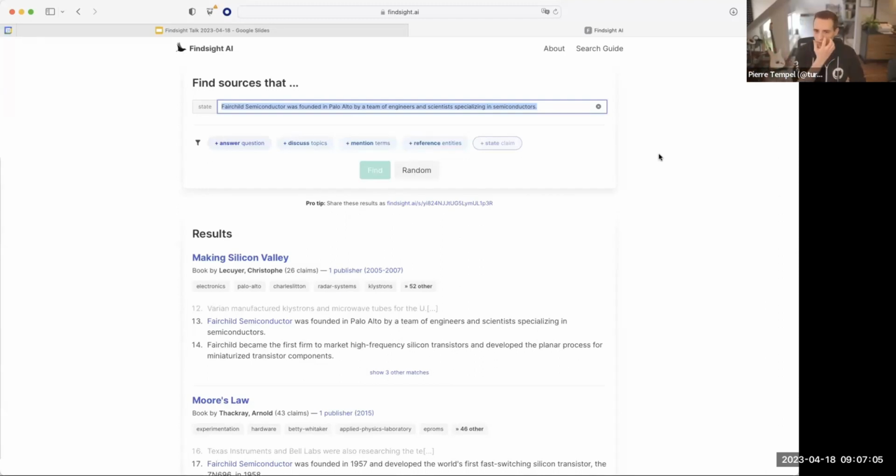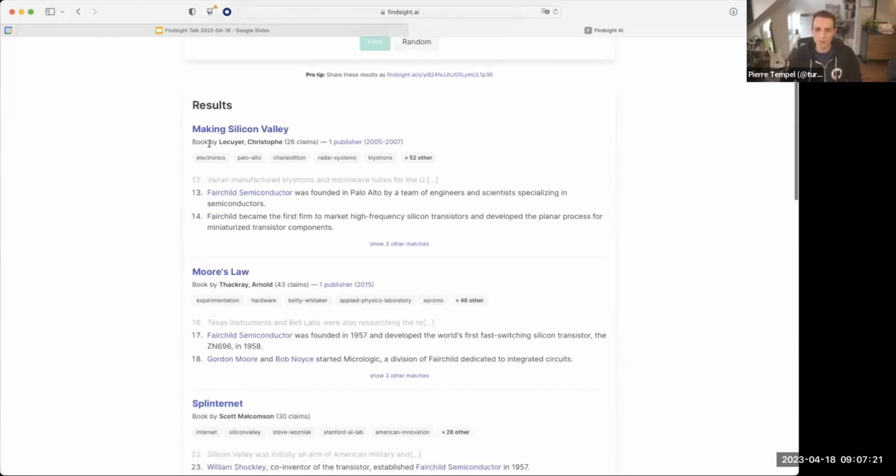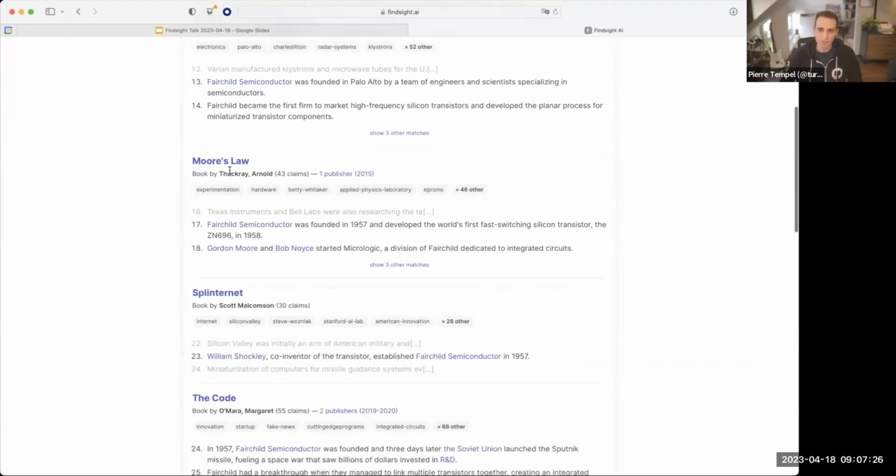In this case, it has picked out a claim about Fairchild Semiconductor that was founded in Palo Alto, etc. And it has picked that as our origin. And from that claim, it finds sources that talk about this sort of topic. For example, this particular claim comes from the book called Making Silicon Valley. And there's another related book by Arnold T. about Moore's Law. And you can see there's a different angle on that same data point in here. And this is a really quick way to find sources that talk about the same sort of topic or concept or tackle an issue from different perspectives.